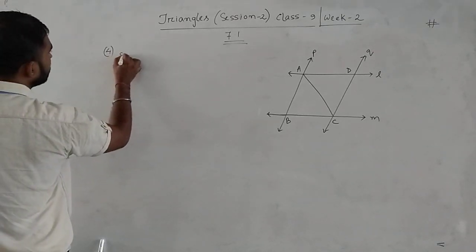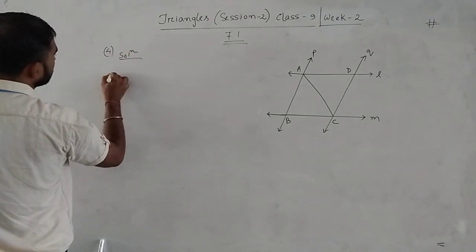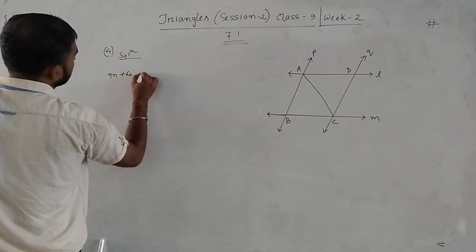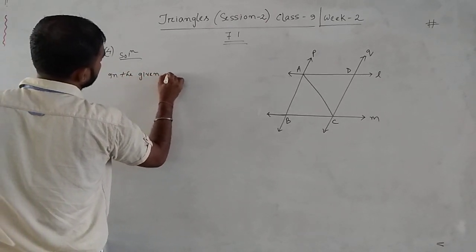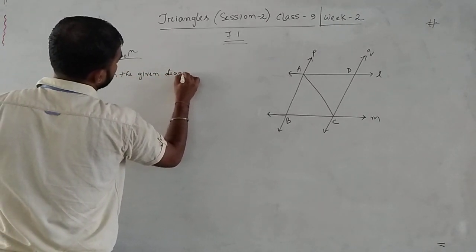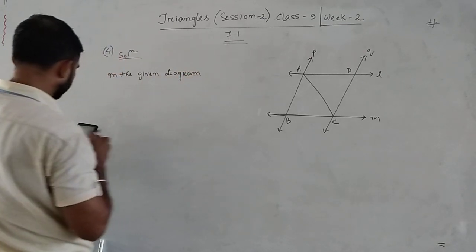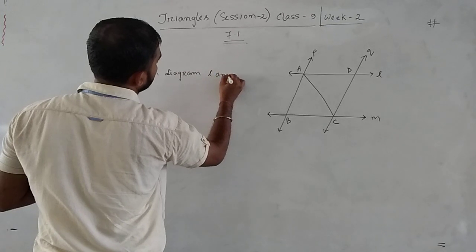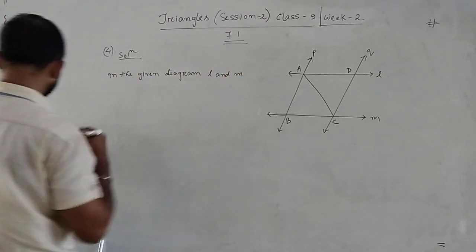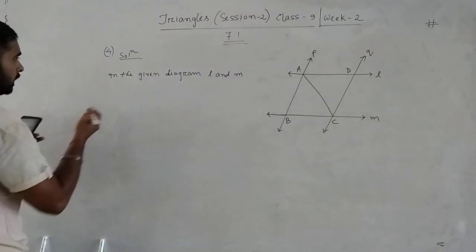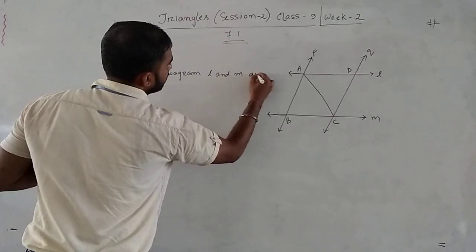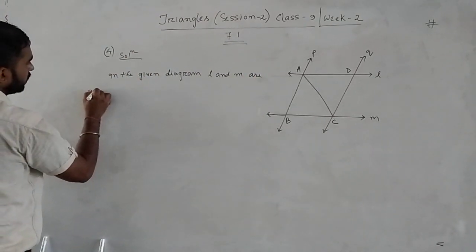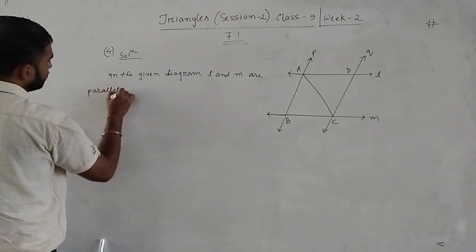In the given diagram, L and M are parallel lines. What was given in the question, I wrote them.